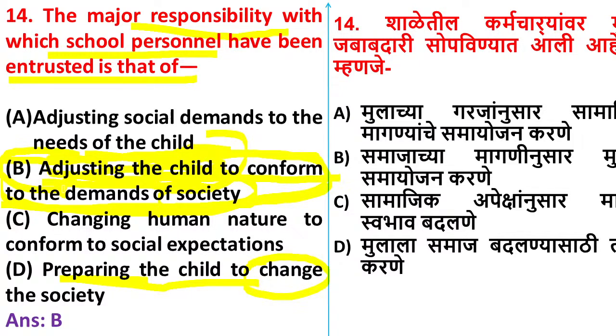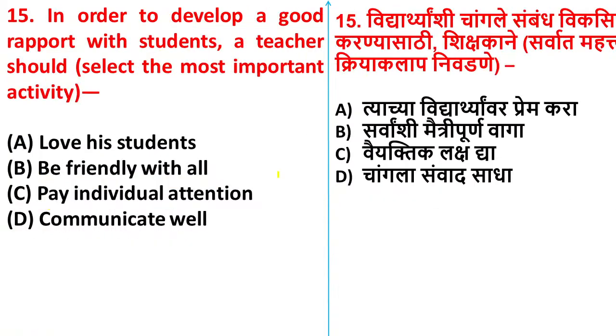Any confusion? Even some students are saying D. You think all options are correct, but the very nearest answer is adjusting the child to conform to the demands of the society. Sheetal, option B is correct. If there are any bad activities in the society, yes, we have to change them. This is also correct, but the very nearest answer is option B, adjusting the child to conform to the demands of the society. Let us move to question number 15.